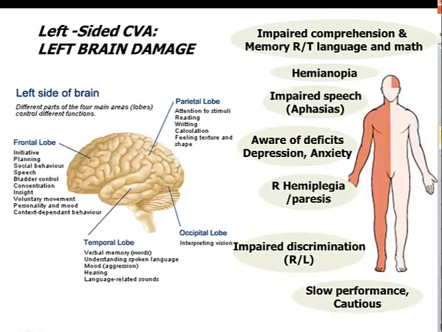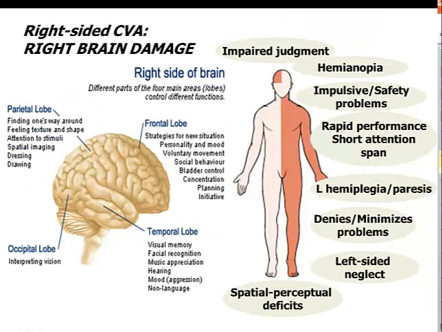This slide shows you manifestations for a left-sided CVA, where there is left brain damage. Clinical manifestations are going to impair right side function. A complete hemiparesis is weakness of the affected side, and it includes the face and the tongue. You guys can review this one, which is a right-sided CVA leading to left-sided manifestations.